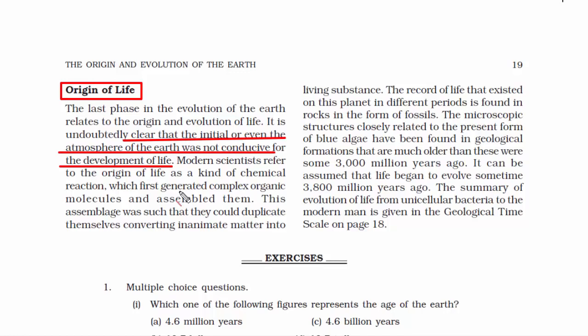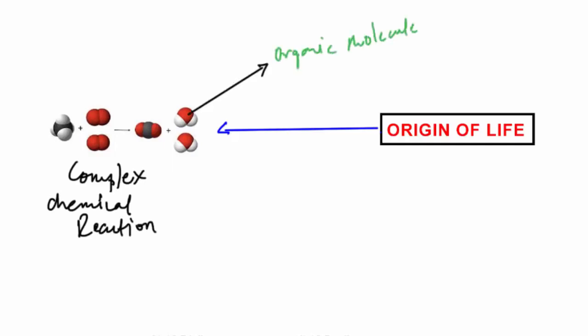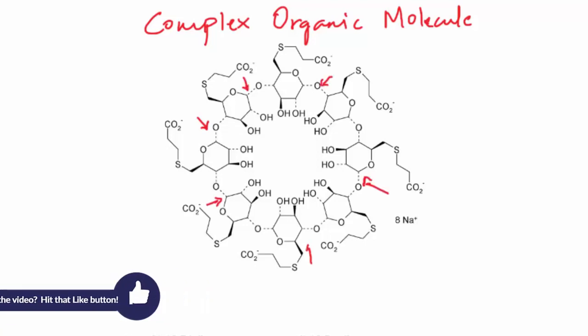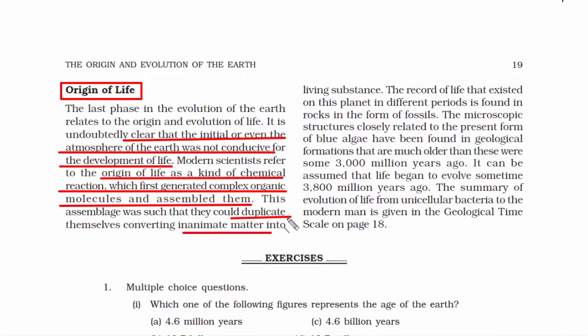Hence, modern scientists think that the origin of life is due to complex chemical reactions that generated complex organic molecules, and because of their assembly, we came into being. And this assembly of complex organic molecules is such that it duplicates itself. It is just like an amoeba, how it splits into two equal copies of itself. Similarly, this organic molecule started copying itself, and that converted inanimate matter, which was lifeless and had no sign of life, into living organisms.